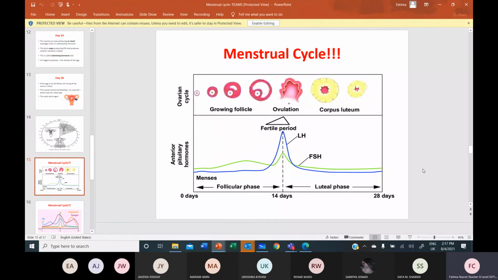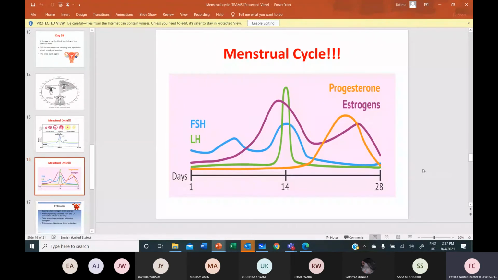ठीक है? See the other one showing all 4 hormones. जी बेटे. Miss, 14th day पे why is the FSH at peak? Like पूरे graph में FSH 14 day पे क्यों सबसे high पे? Peak नहीं है बेटा. See the fluctuation. Peak नहीं है. This is FSH. Going down 14 day पे it is going to inhibit. The graph is going down.